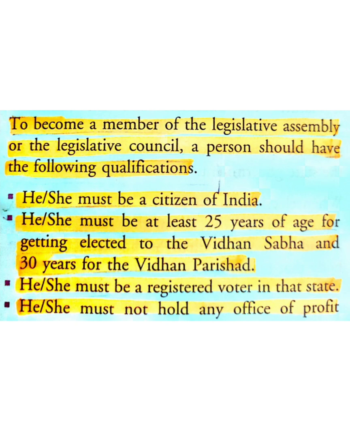He or she must be at least 25 years of age for getting elected to the Vidhan Sabha and 30 years for the Vidhan Parishad. He or she must be a registered voter in the state. He or she must not hold any office of profit under the government. And the last one is that he or she must not be mentally unsound or mentally unfit, or have been proclaimed a criminal by the laws of the state.